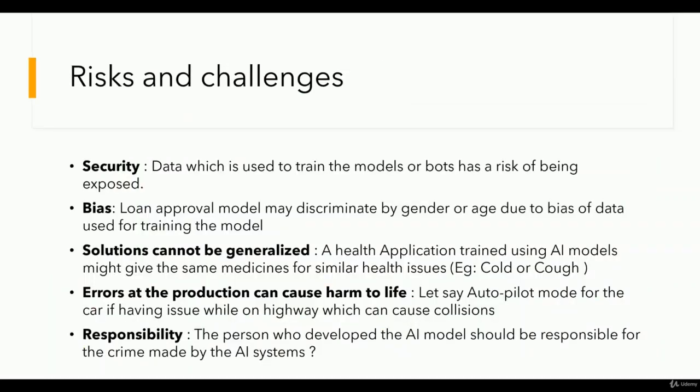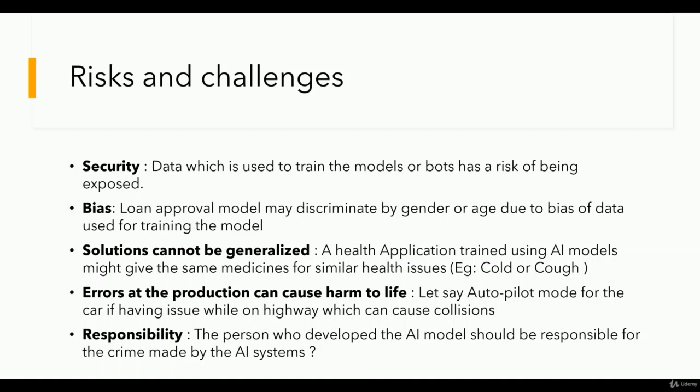With this AI, it will also come with a lot of risks and challenges that we have to address. We're going to talk about security first. The data which is used to train the models or bots has a risk of being exposed.